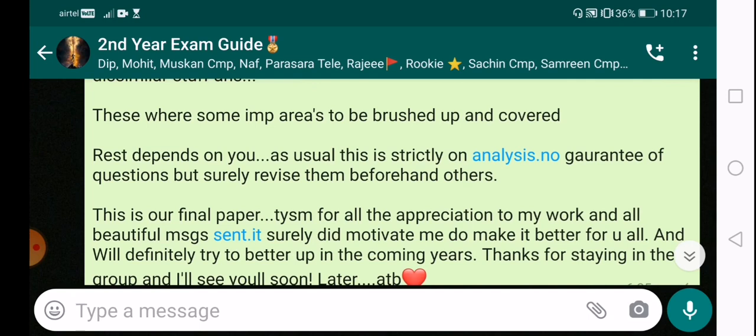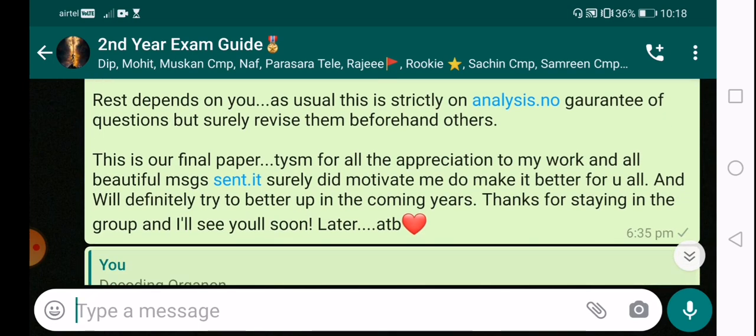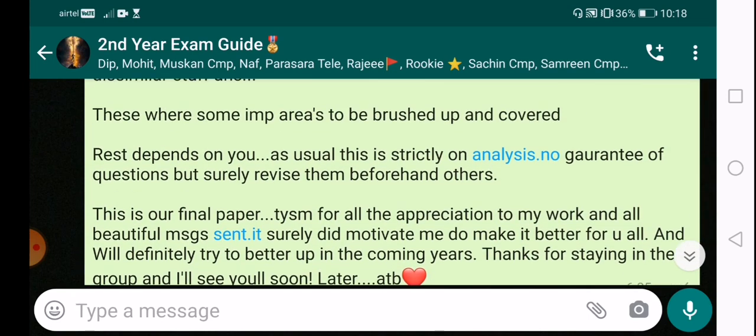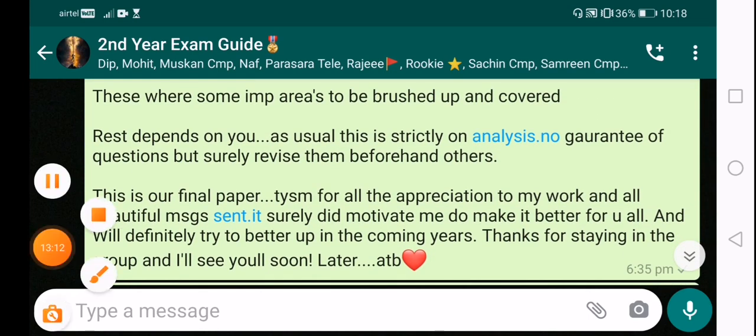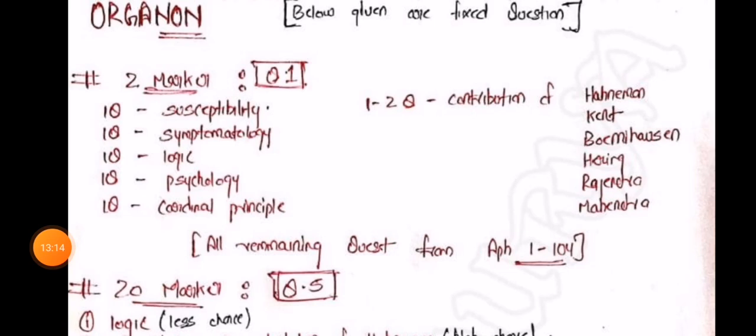Rest depends on you. As usual, this is strictly analysis and no guarantee of questions, but surely revise them beforehand before going for your exams. This is our final paper. Okay, so this was my part when we went for the paper. From this we have seen the general approach for the Organon paper, which are some important sections of Organon, and which are the important aphorisms to be covered first, and then focus on the other ones if you are doing your final revision preparation.